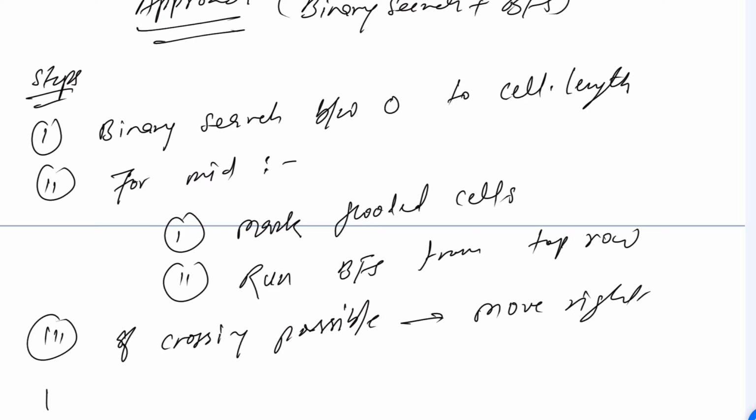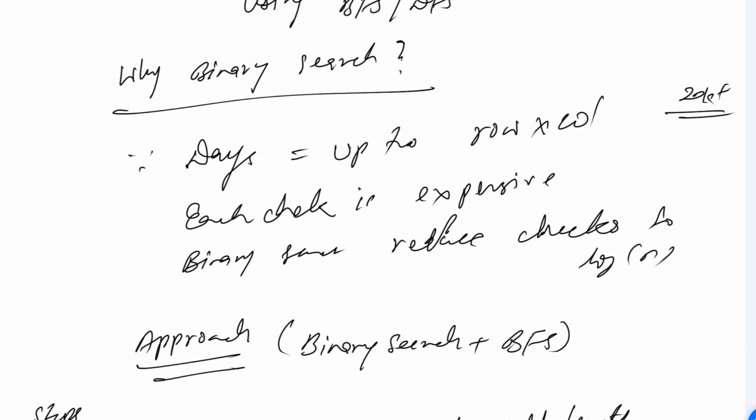Simple. Otherwise, in the else condition, if crossing is not possible, we will move left. This is what we need to do. So let's go to LeetCode and implement it. Let's try to understand what are the things we have to do.